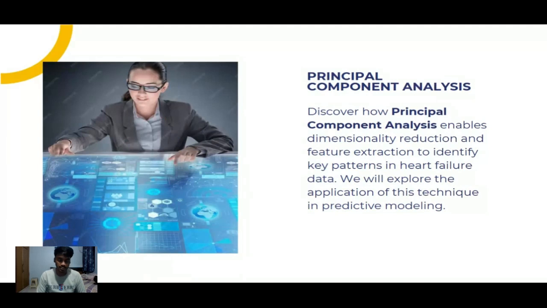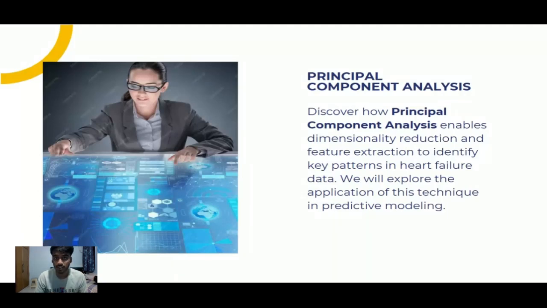So, let's talk about the details of the project now. I have used PCA, which is Principal Component Analysis. It enables us to reduce the features. I have also used a dataset. I have not completed the project till now, but I've used a huge dataset which has all the features which determine if a person is going to get a heart attack or not. And heart failure prediction is basically on the basis of those features.